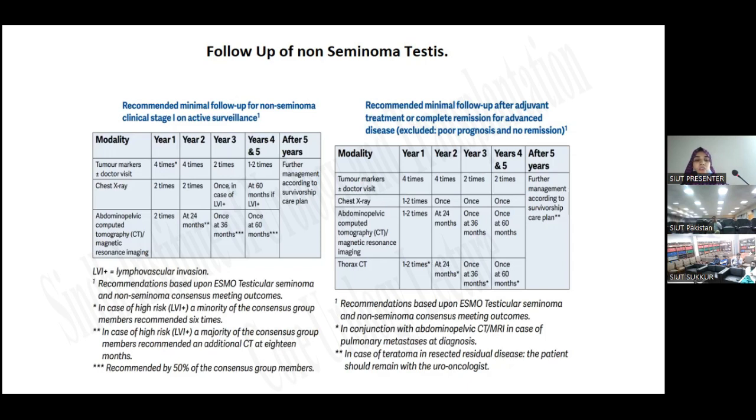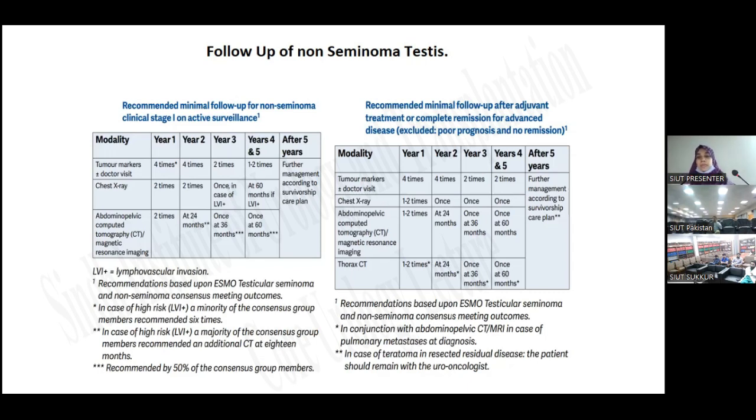And at year 3, tumor markers twice, chest x-ray once, and CT scan at 36 months. In year 4, tumor markers 1 to 2 times, and at 60 months chest x-ray, and CT is done at 36 months. After year 4, with tumor markers 1 to 2 times and x-rays, the CT scan and x-rays are reduced as the patient's disease-free survival improves.